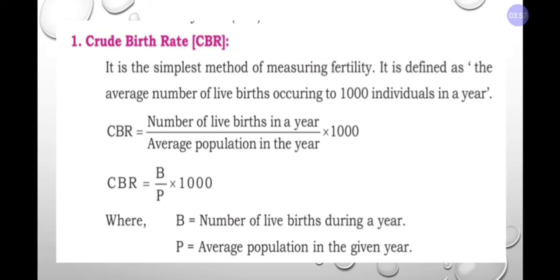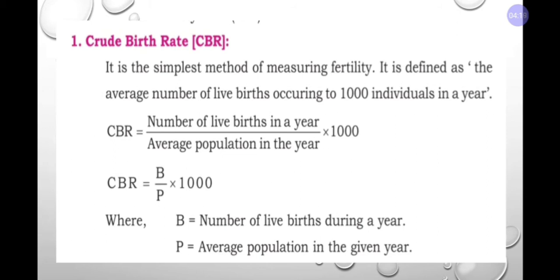So always your base will be 1,000. For mortality also we were taking 1,000, and for birth also we will be taking 1,000. It is the simplest method where we don't need to calculate the age group. Only with the total we are going to do the solution.